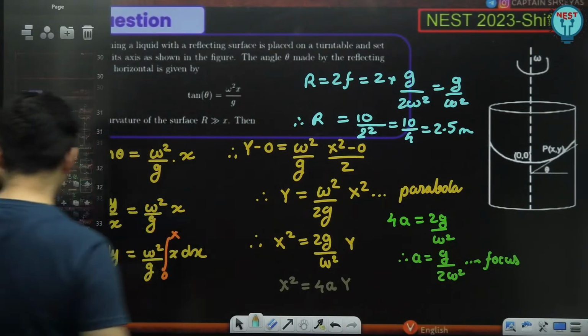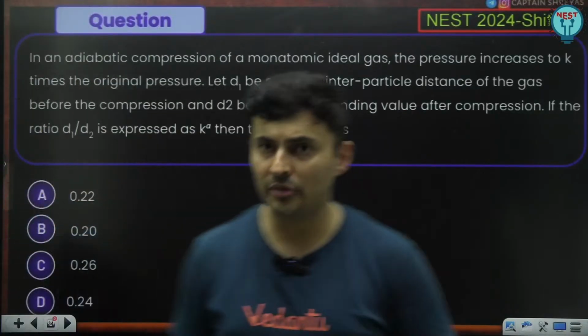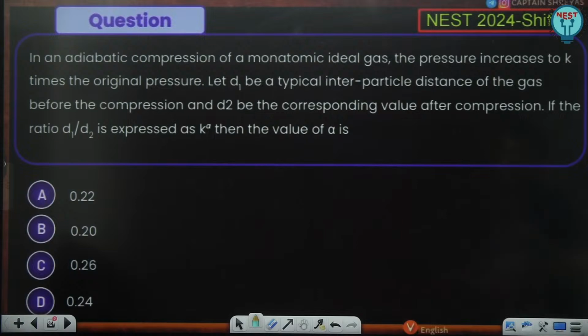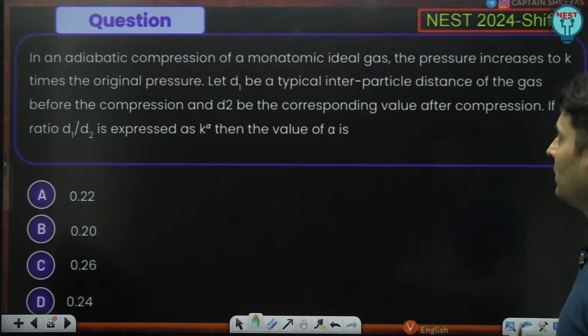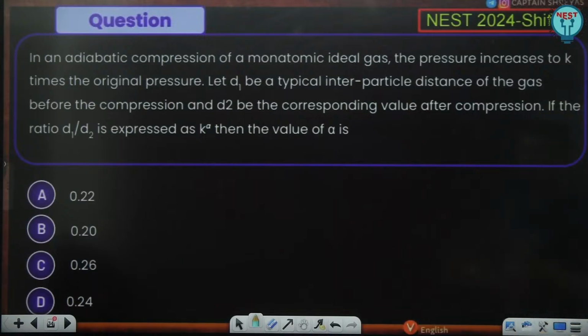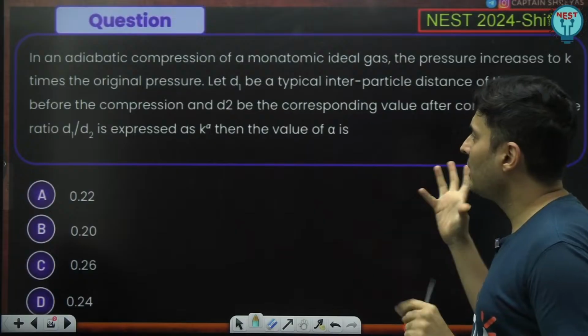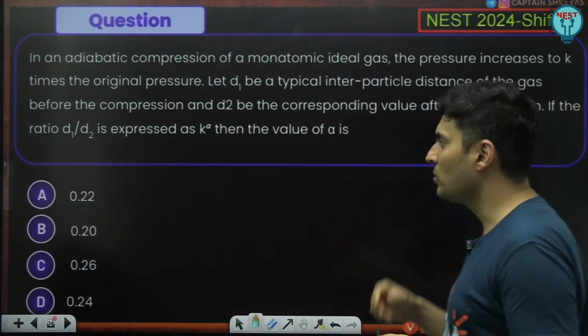Cool. So let's move to the next one on your screen. In an adiabatic compression, the pressure increases K times. d is the typical distance. Then what is the ratio d1 by d2? As K raised to alpha, the value of alpha is how much? Oh, interesting.